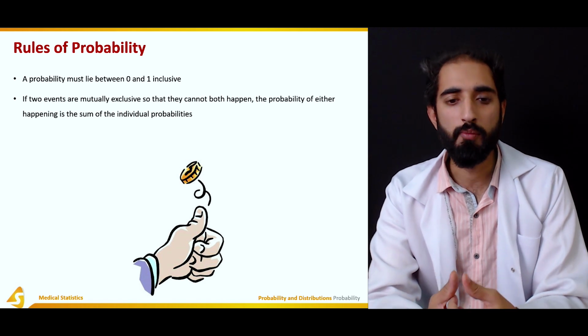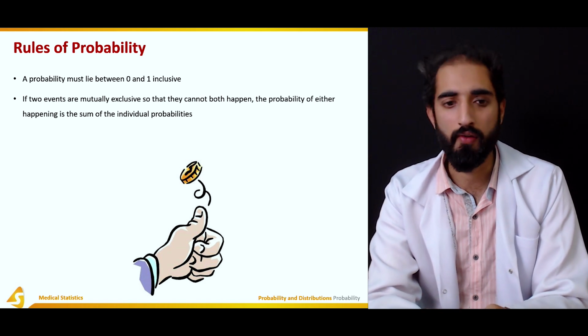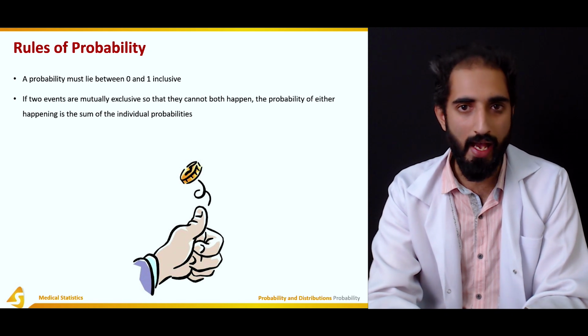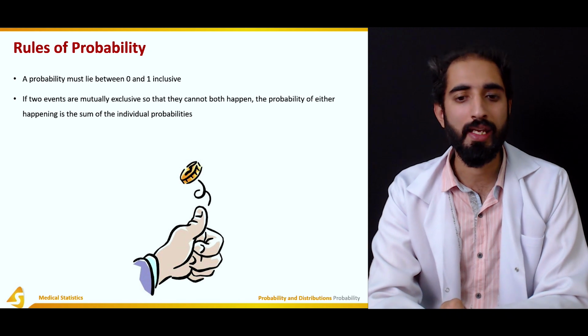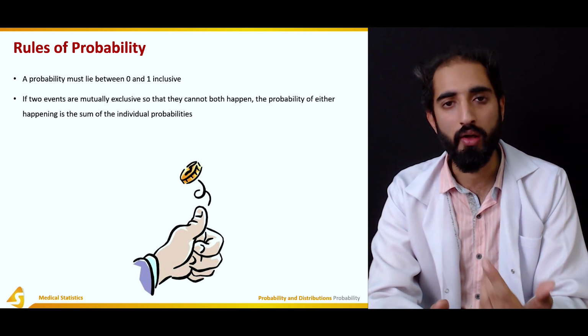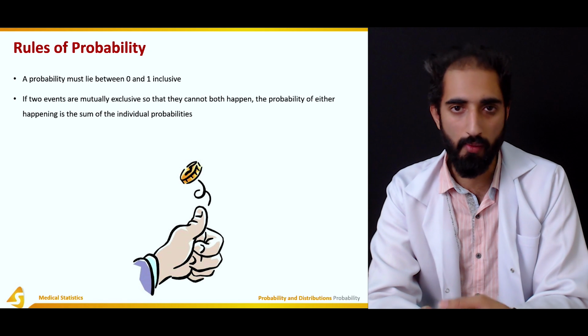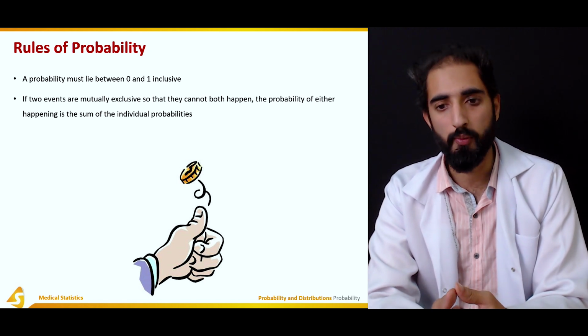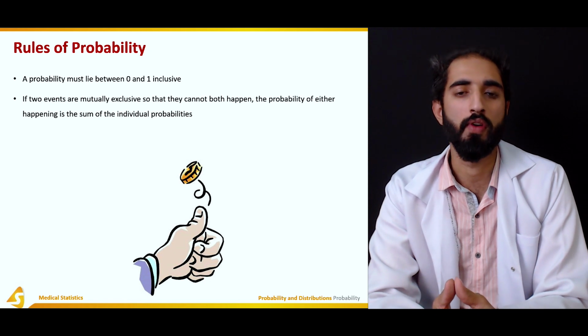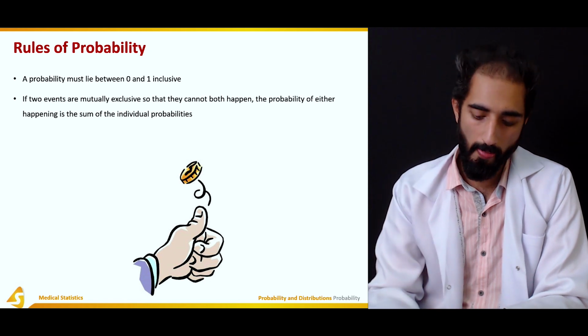So if two events are mutually exclusive, for example, if I toss a coin, it either comes up heads or tails, they're mutually exclusive. There's no overlap between them. So they cannot both happen. Only one of them would happen. The probability of either happening is the sum of individual probabilities.